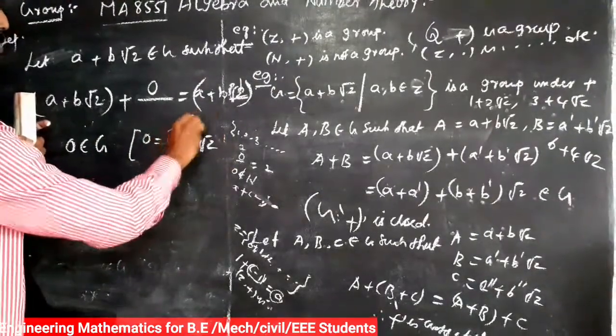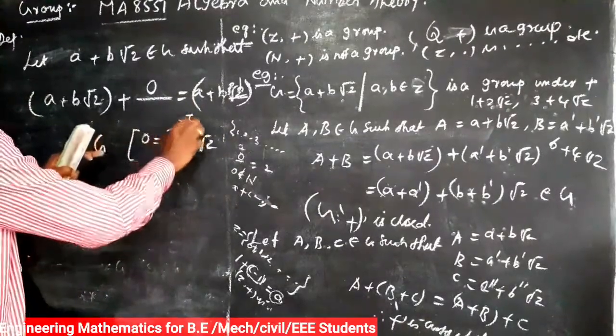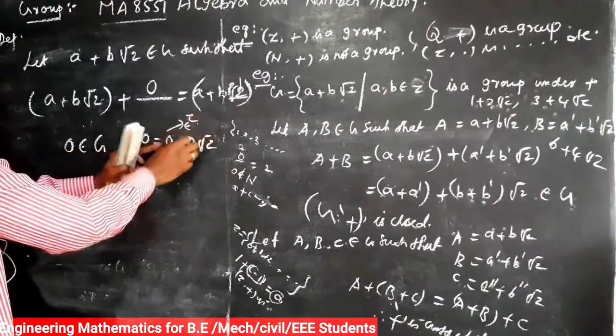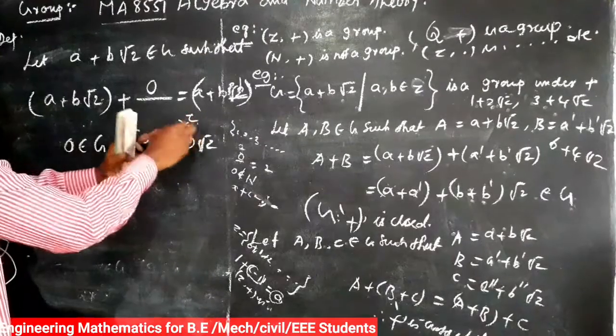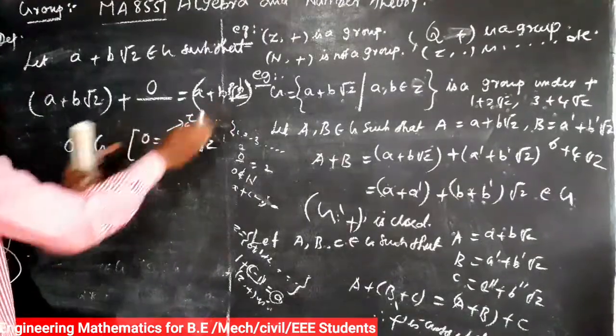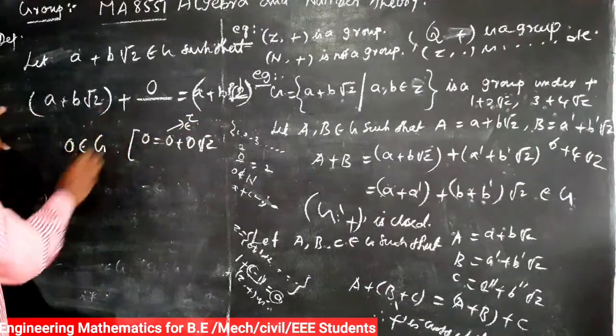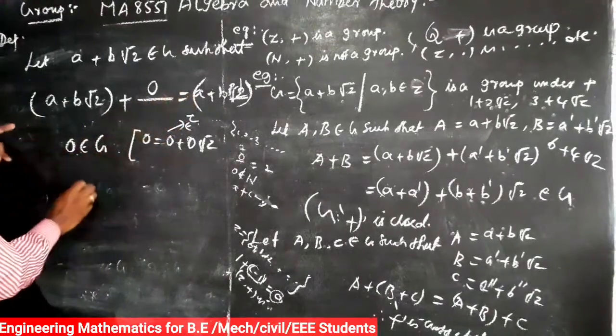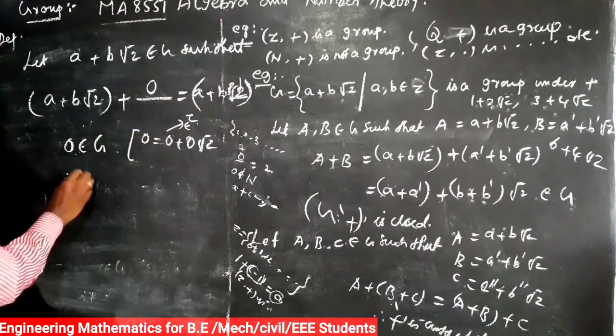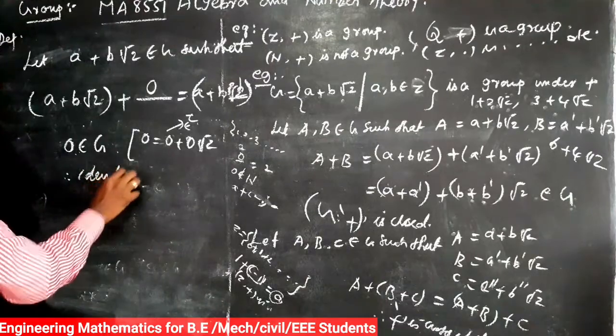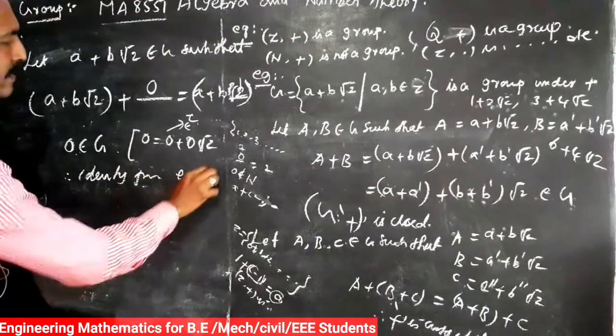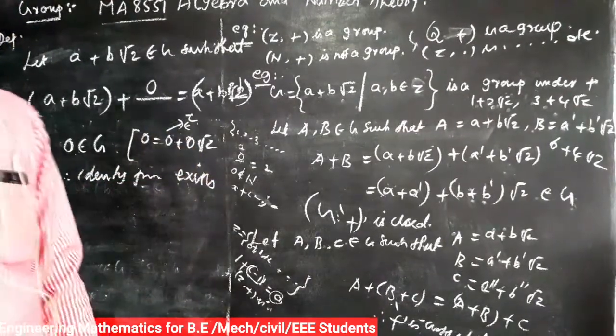So 0 belongs to Z. So 0 is in Z, the 0 lies in the set of integers Z. So 0 belongs to G. Therefore 0 is the identity element. So the identity property exists. Therefore the identity property exists.